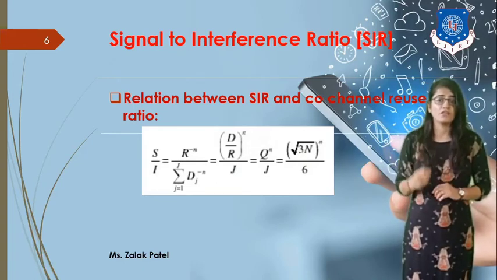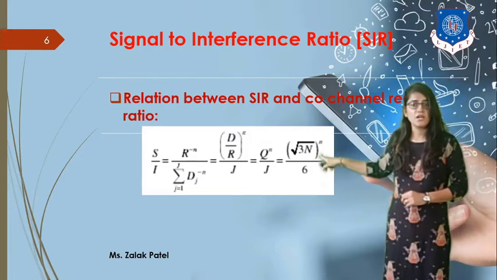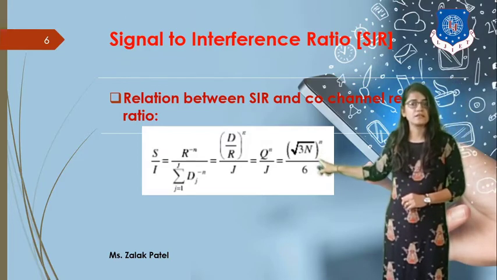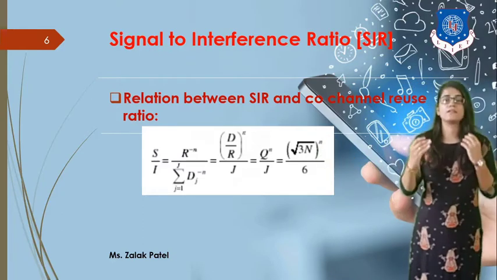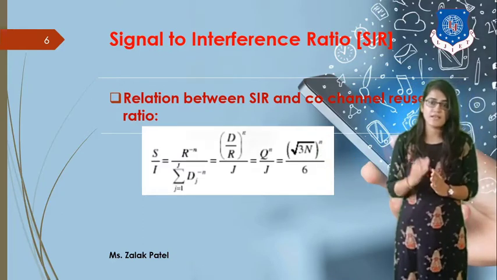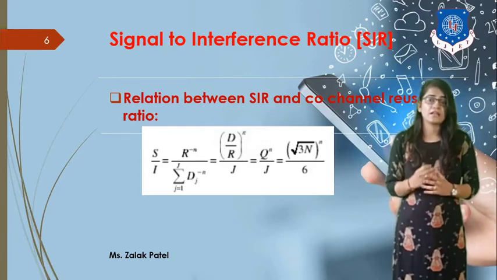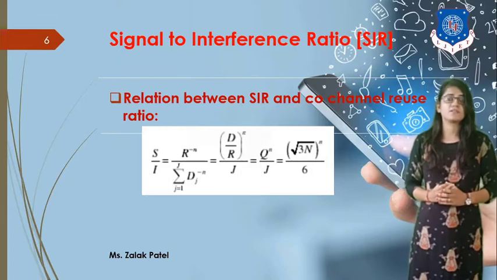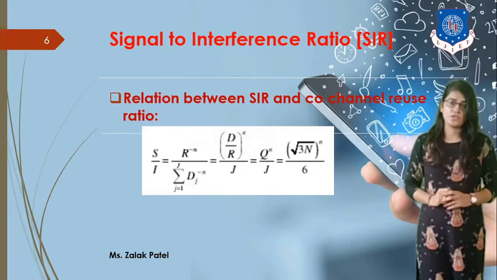If you put the value of D by R, which is the square root of 3N, it becomes square root of 3N raised to n, where N is the cluster size and small n is the path loss exponent. So again we can say that signal to interference ratio depends on the interfering cells as well as the cluster size.